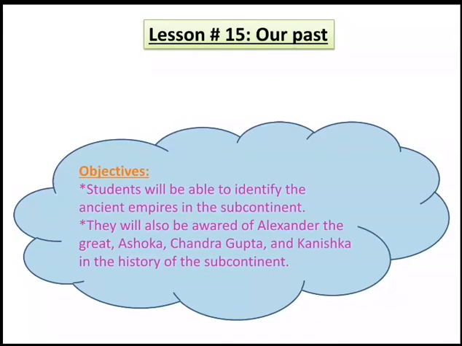Today we will study lesson number 15, our past, and the topic is the great empires. By studying today's lesson, students will be able to identify the ancient empires in the subcontinent. They will also be aware of Alexander the Great, Ashoka, Chandragupta, and Kanishka in the history of the subcontinent.